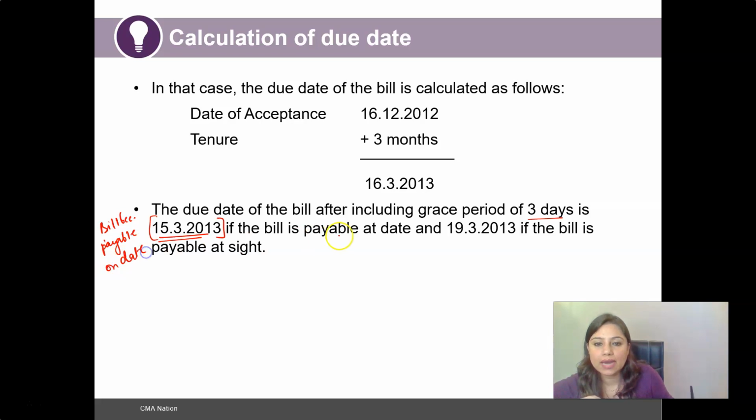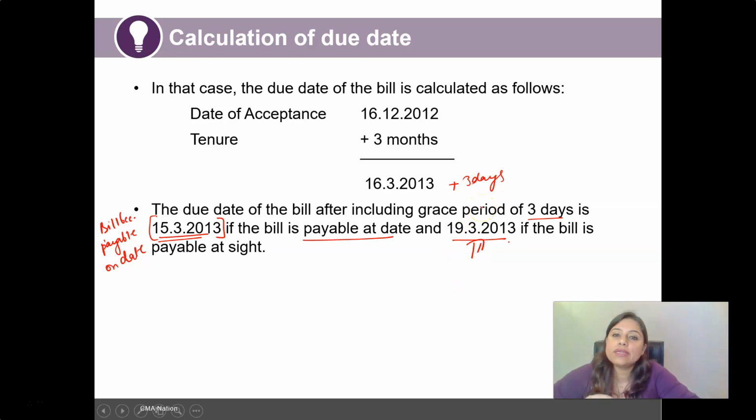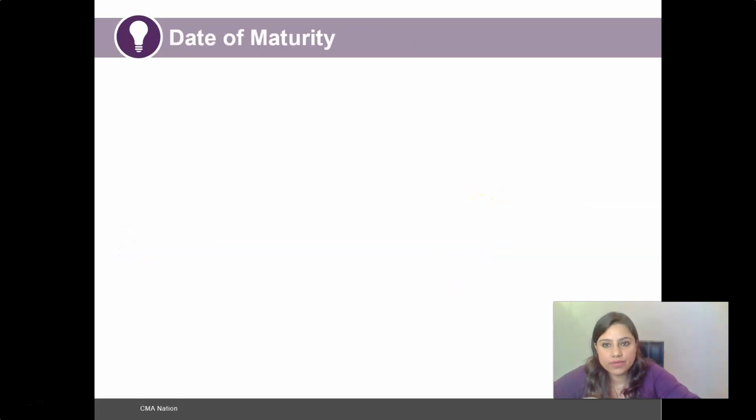And when the bill is payable at sight, the grace period or the due date would be 16 plus 3 days, that is 19th of March 2013. So this is how we calculate the due date of a bill of exchange.